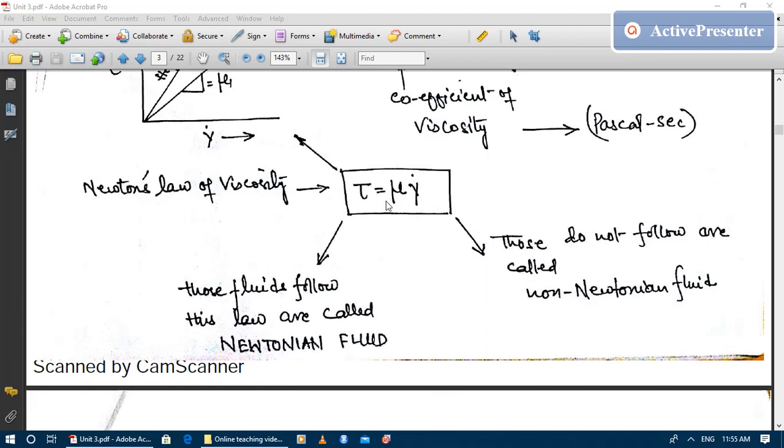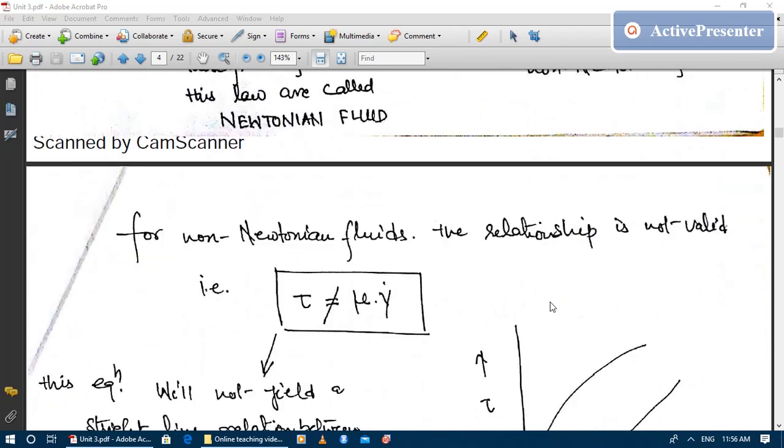Those fluids or liquids that follow this law are called Newtonian fluids, and those that do not follow are called non-Newtonian fluids. You have already studied Newtonian fluids in quite some detail in your fluid mechanics course, but polymer melt and solution are non-Newtonian fluids, and in this polymer rheology part we will be mainly focusing on non-Newtonian fluids.